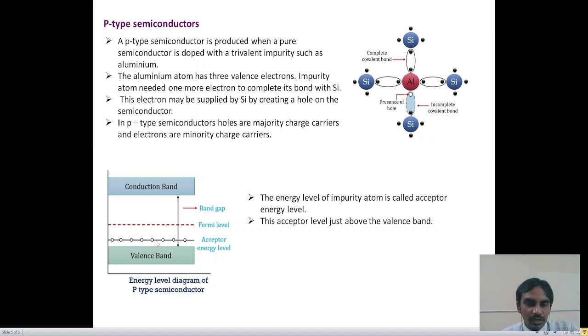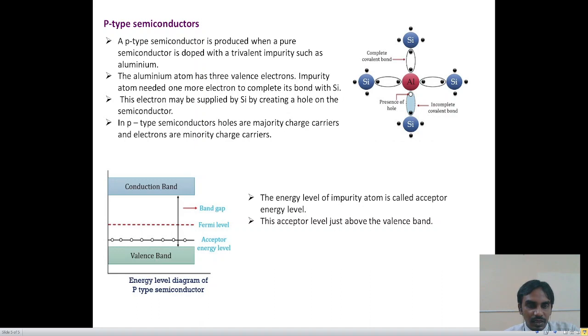At low temperature or at absolute 0 Kelvin temperature, the acceptor energy level is completely vacant and the valency band is completely full. Therefore, it acts as an insulating material at 0 Kelvin temperature. If we increase the temperature, electrons are excited from the valency band to the acceptor energy level, creating holes in the valency band.